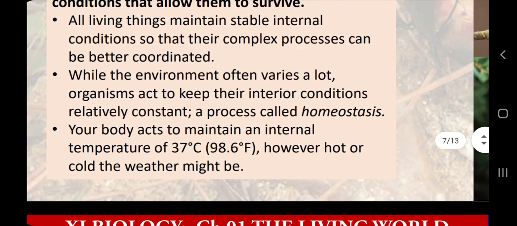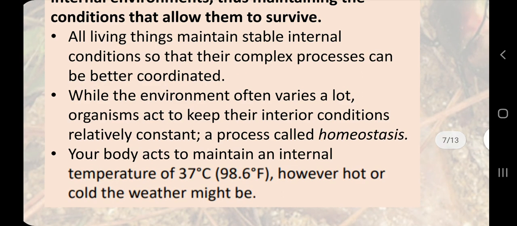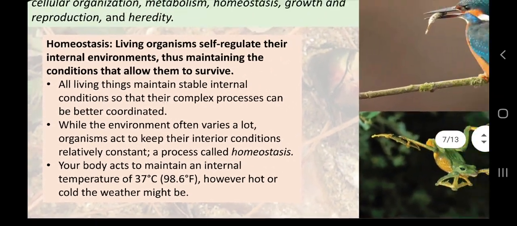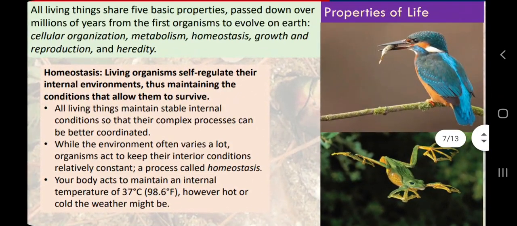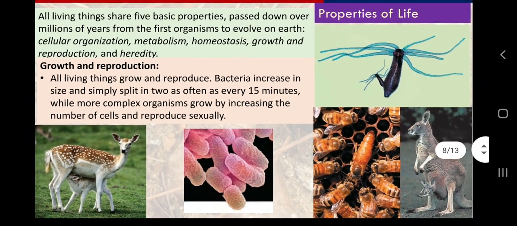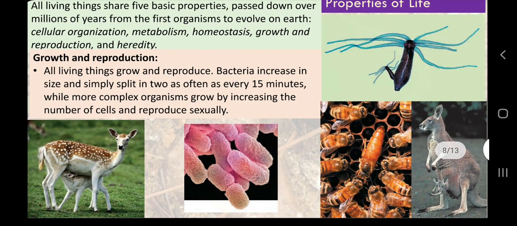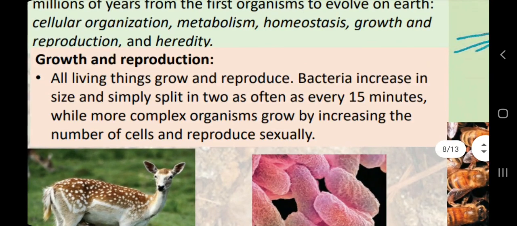For example, we have learnt about our body temperature in chapter number 4, heat, from class 7th, that we have a constant temperature of 37 degrees centigrade. So that is also an example of homeostasis, how we are able to maintain that constant temperature. I am here giving only a brief introduction of those features which are characteristic of living organisms. So now the next very important feature is growth and reproduction.